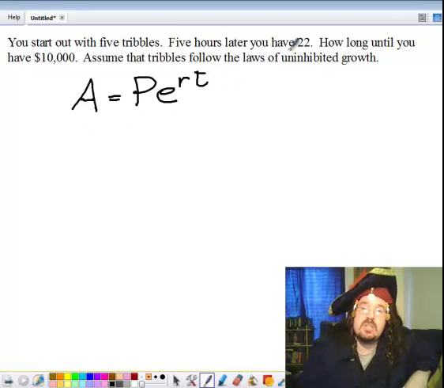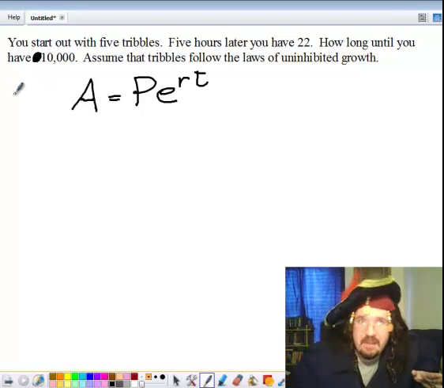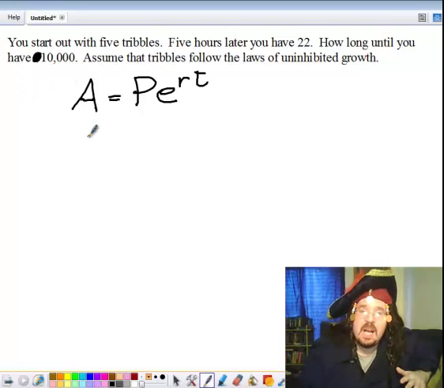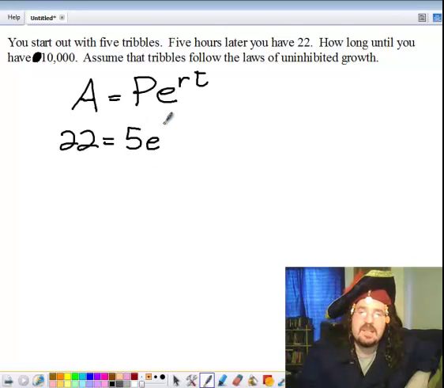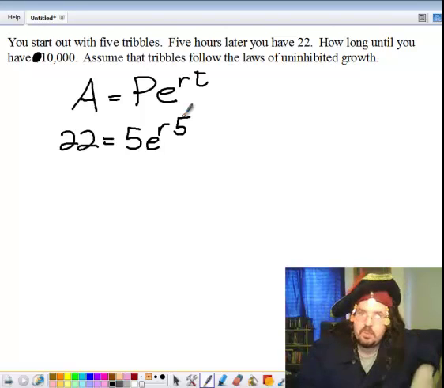Alright, so the first thing we do is, I have a starting amount and an amount later on, and I have the time that it takes to get there. Oh, I just noticed one other thing. I wrote $10,000 here. It's 10,000 tribbles, love. Captain Jack's not having a great day today. So anyhow, I start with 5. That's the P value. And later I have 22 after 5 hours. So r is what I don't know, and t is 5. And what we need to do is find r, which is normally what you have to do in these problems.